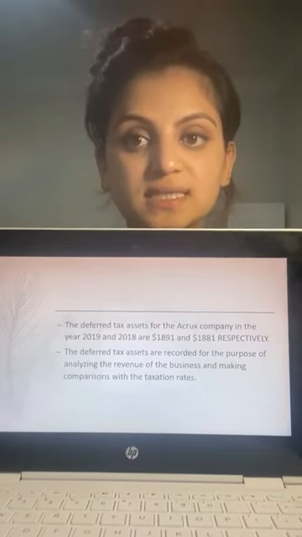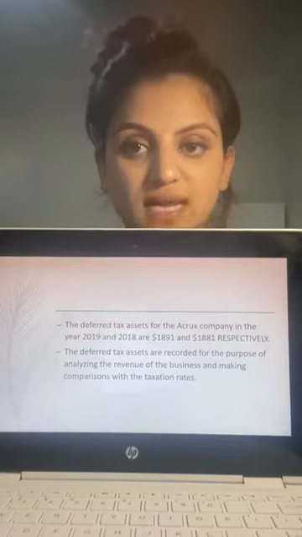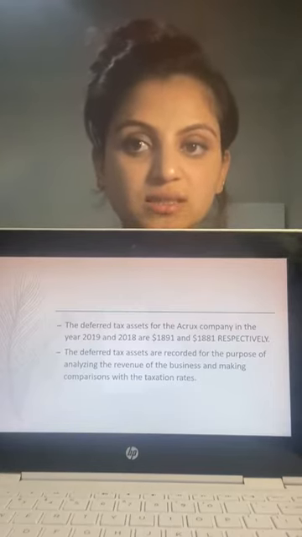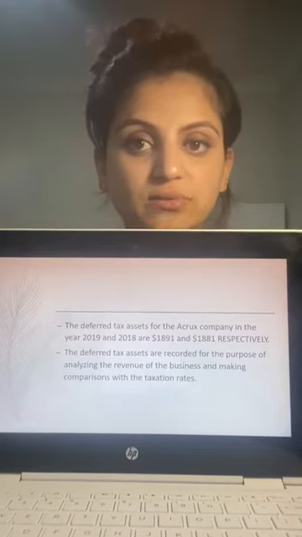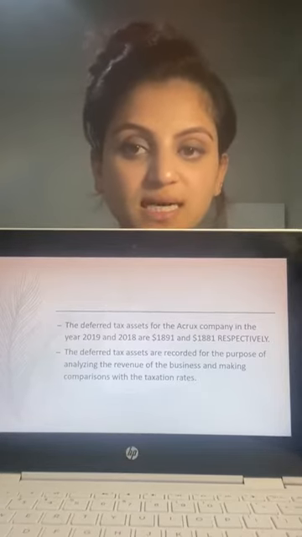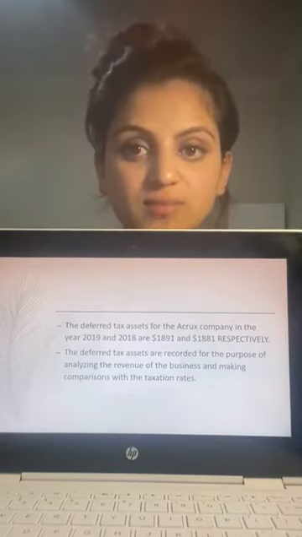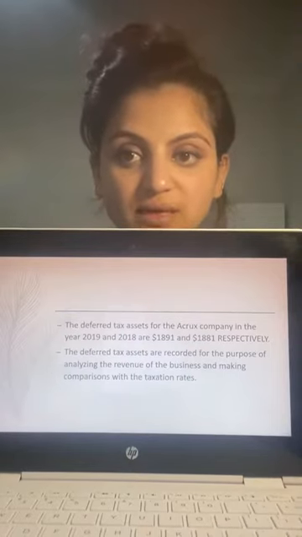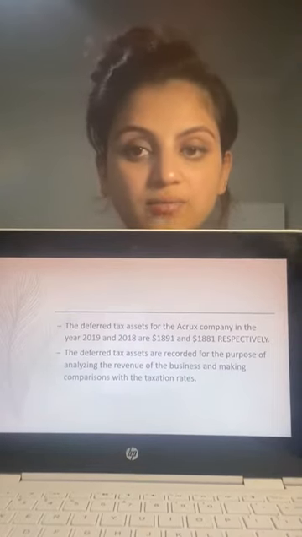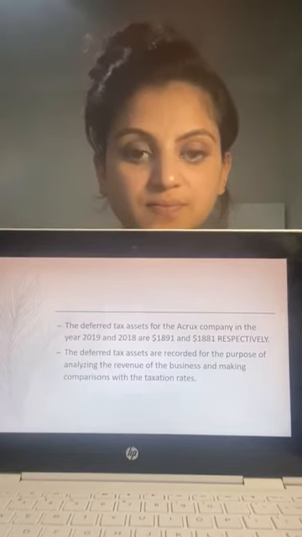So the deferred tax assets for the Acrox company in the years 2019 and 2018 are $1,891 and $1,881 respectively. The deferred tax assets are recorded for the purpose of analyzing the revenue of the business and making comparison with the taxation rate.